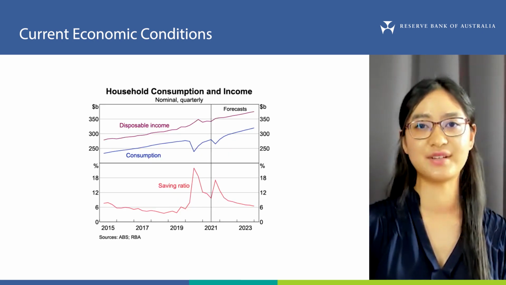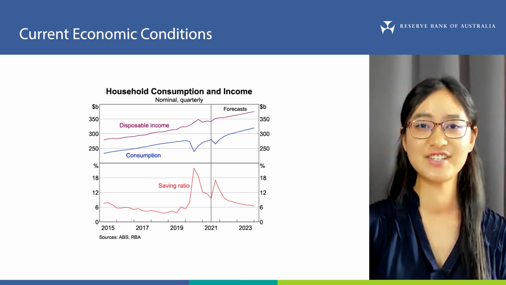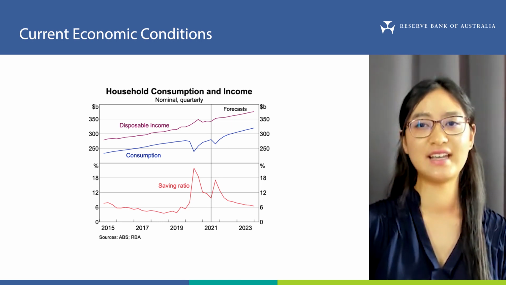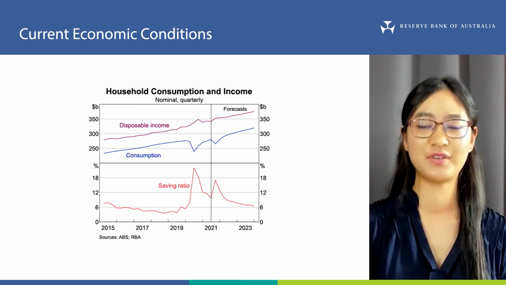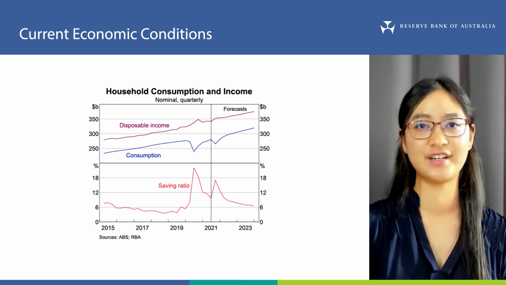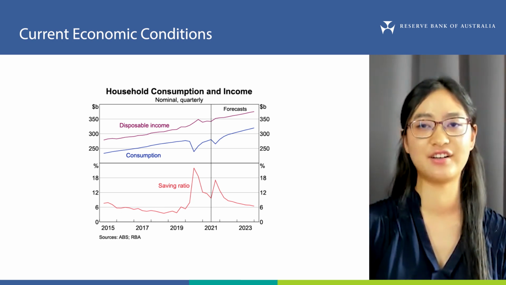Let's take a closer look at household consumption, which is the largest component of GDP, accounting for around half of all spending in the Australian economy. Household consumption increased by 1.1% over the June quarter. This was largely before the major outbreak of the Delta variant of COVID-19 and associated lockdowns.